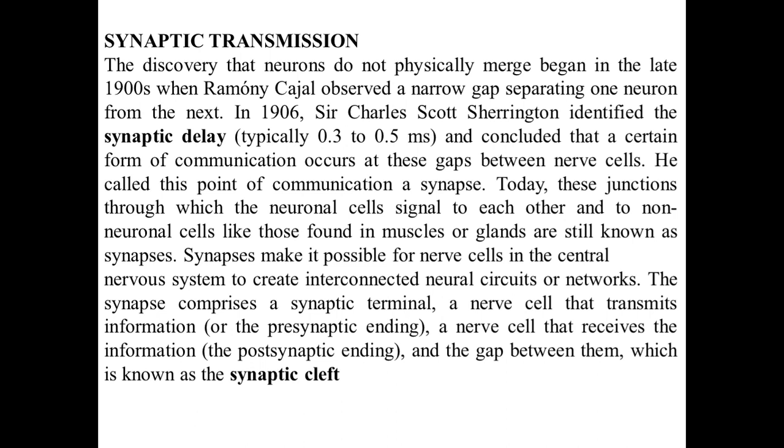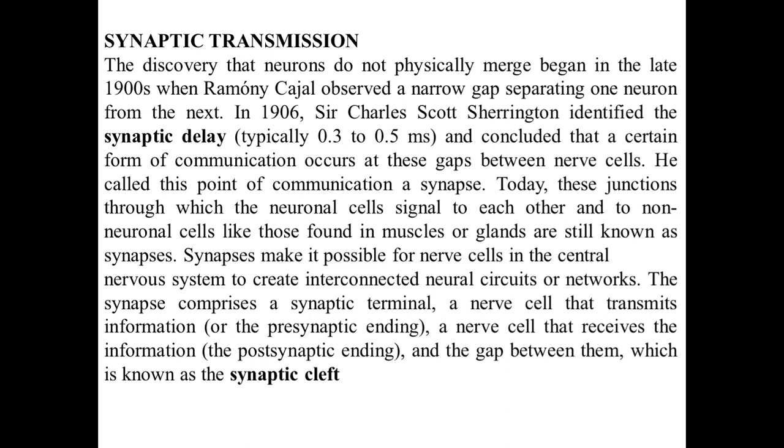In 1906, Sir Charles Scott Sherrington identified the synaptic delay. It means typically 0.3 to 0.5 milliseconds are required to transmit a signal from one neuron to another, and he concluded that a certain form of communication occurs at this gap between nerve cells.